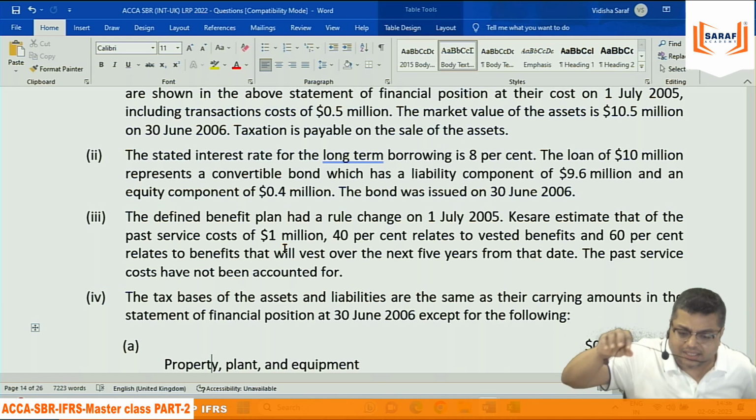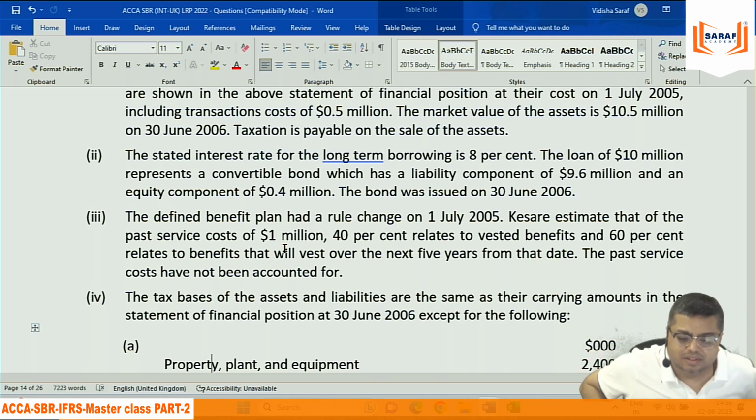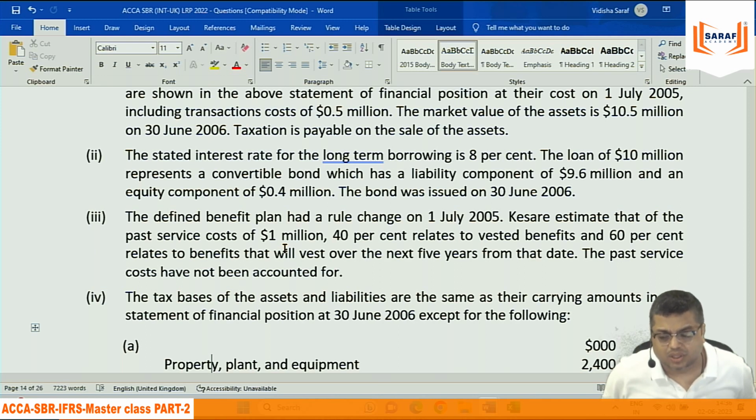Normally it seems to me, I think there will be zero, because the government should also allow the provident fund, whether it's a defined contribution or a defined benefit plan. The government should consider 1 million as an expense. So in the government also the liability will be 5. Because if the government is not allowing this as an expense, then how can we say that in the government the balance is 4,000?